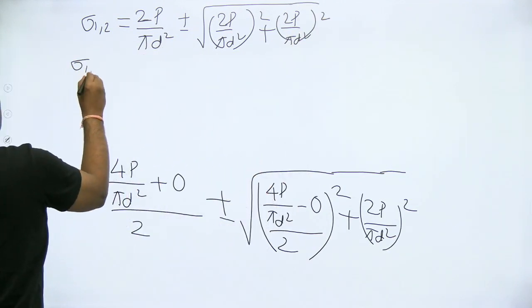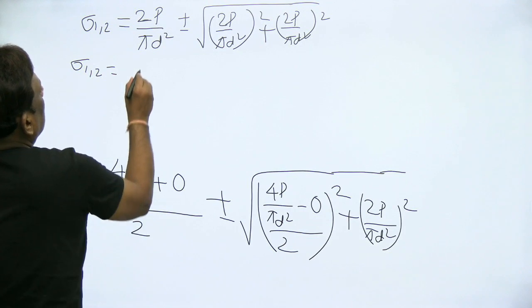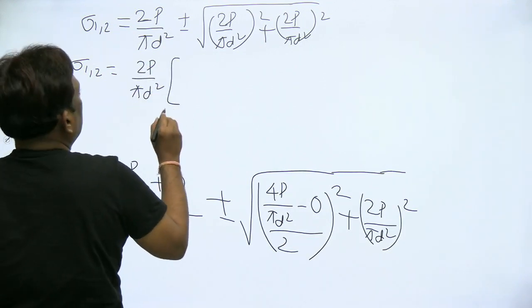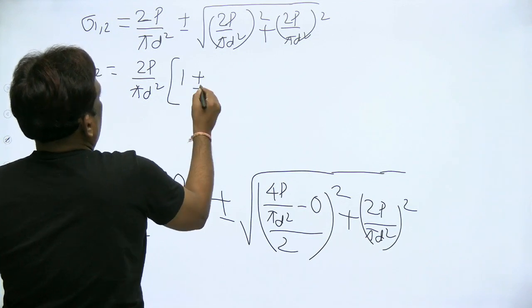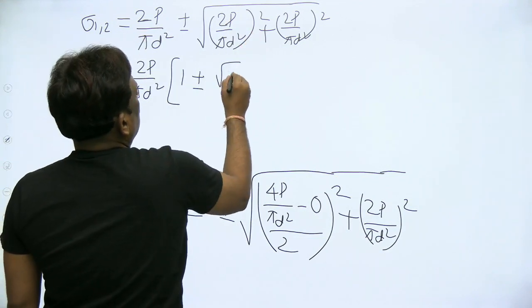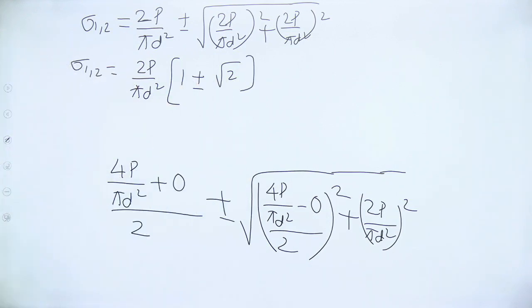Therefore, sigma 1, 2 is equal to 2p by pi d square, so 1 plus or minus, root 2 comes out. It will be root 2.